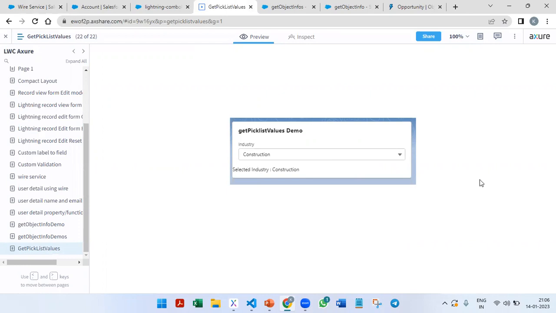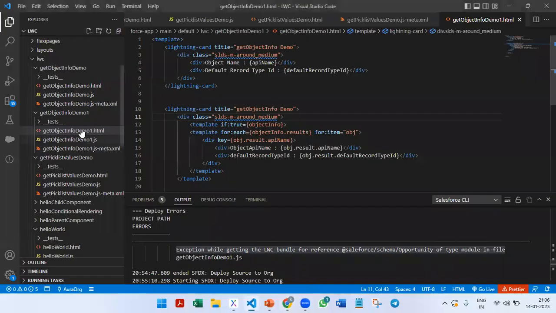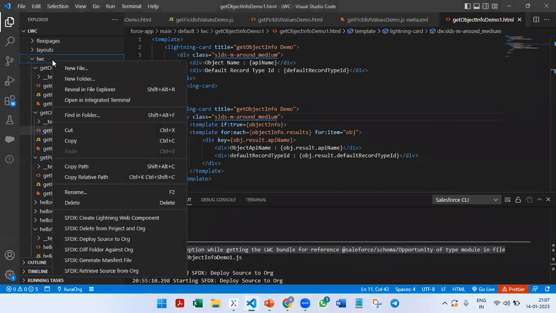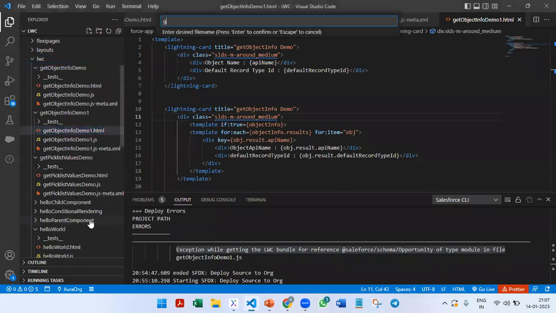But since we have Lightning Data Service now, we can easily get this displayed on the UI. So let us create one more new component, getPicklistValuesDemo1.